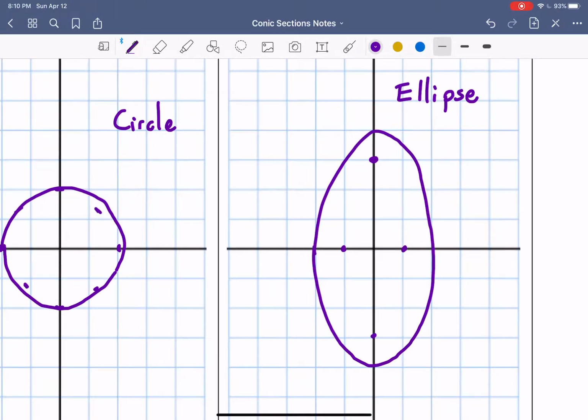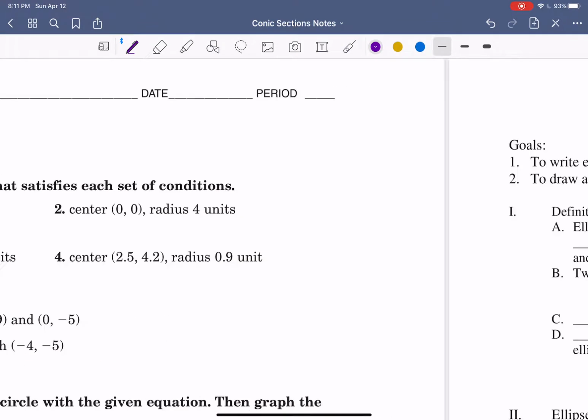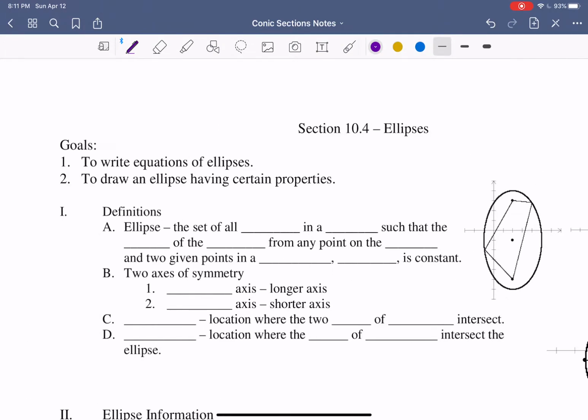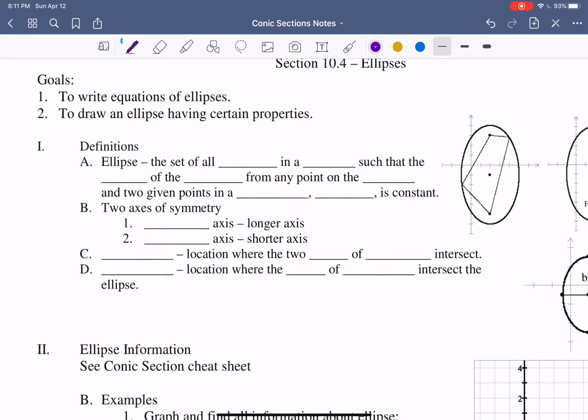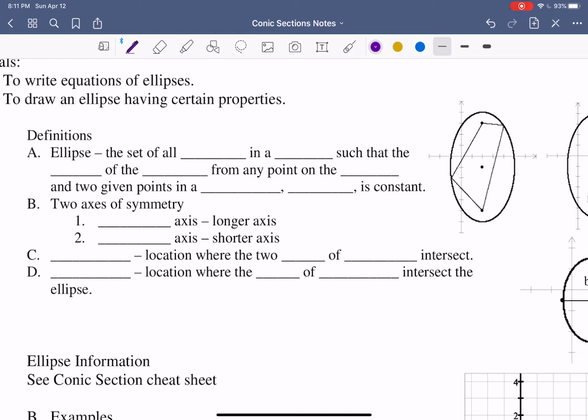So notice how a circle has one center. In an ellipse, we're going to have two centers, but we're going to call them foci. So let's start looking at what we have for ellipses. Let's look at our definition, our little formal definition that explains it in terms of distances, and hopefully I'll find a video, or I'll make a video, of how to draw an ellipse using a piece of string, so we can understand what this means.